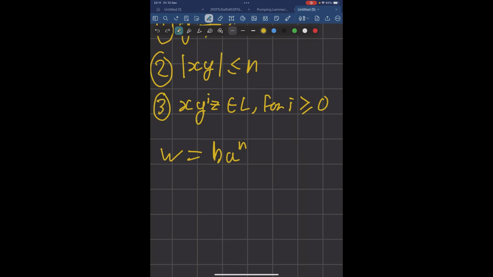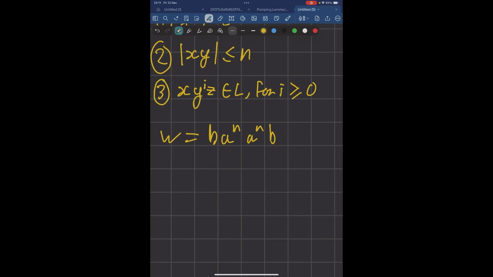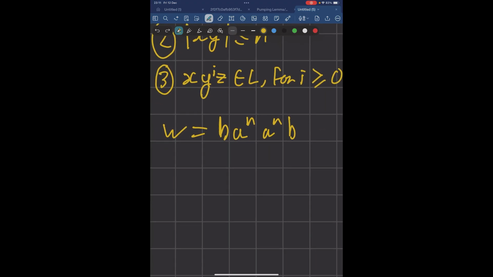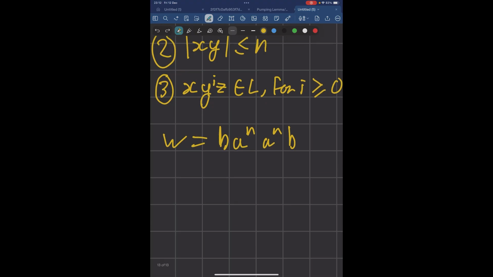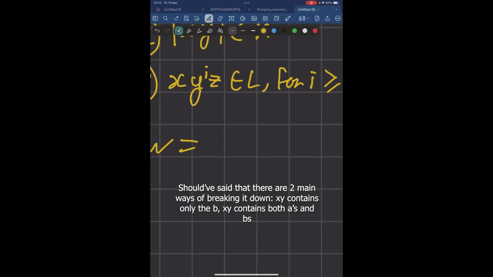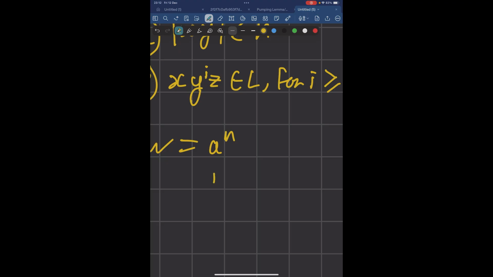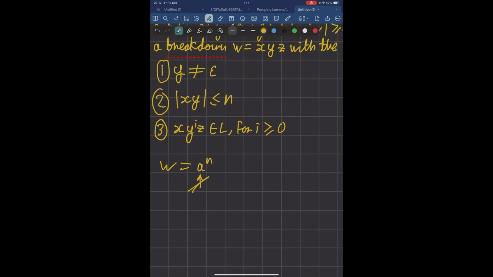And so if you were to try to prove that a string like this were not part of the language after pumping it, then you'd have to consider the two breakdowns you could have. One breakdown is where xy consists of both b's and a's, and the other is where xy consists of only a's. So you'd have more cases to consider. If we instead only have the first characters be a's, then there's only one breakdown to consider, and that's where x and y have a's inside of it, nothing else. And so let's move on to selecting a string.